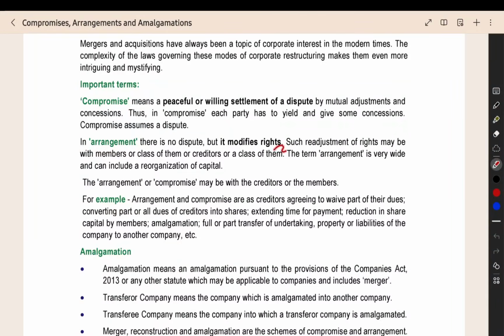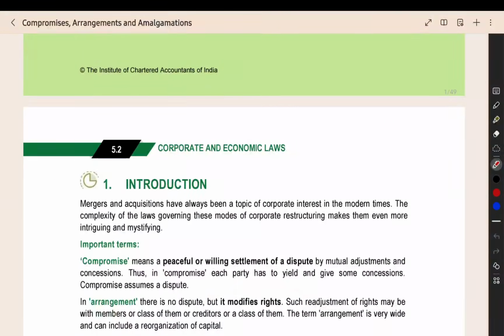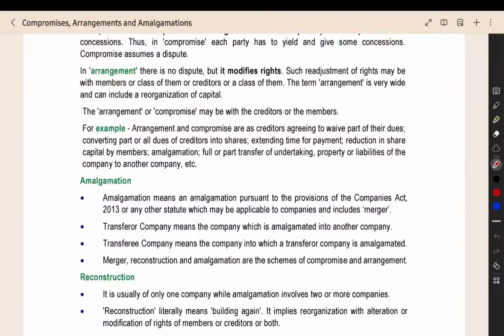Arrangement. There will not be any problem, but there will be modification in the rights. So here, the buyer will say, I have the right to receive the goods. The seller will say, I have the right to receive the payment. In that, some modification will be there.